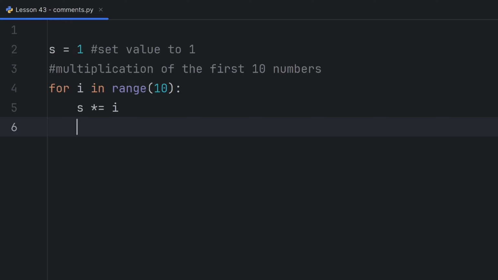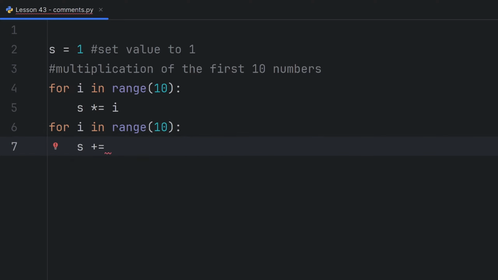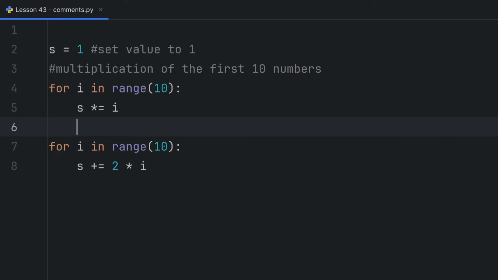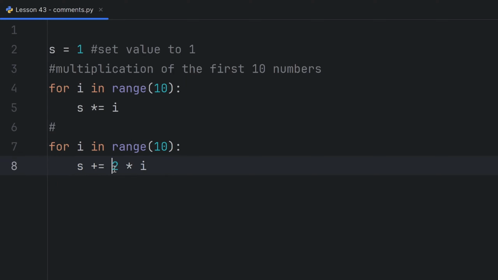But if I have, for example, here another logic, for i in range 10, s plus equals 2 times i. Here is another logic. Now I add 2 times all of these numbers.